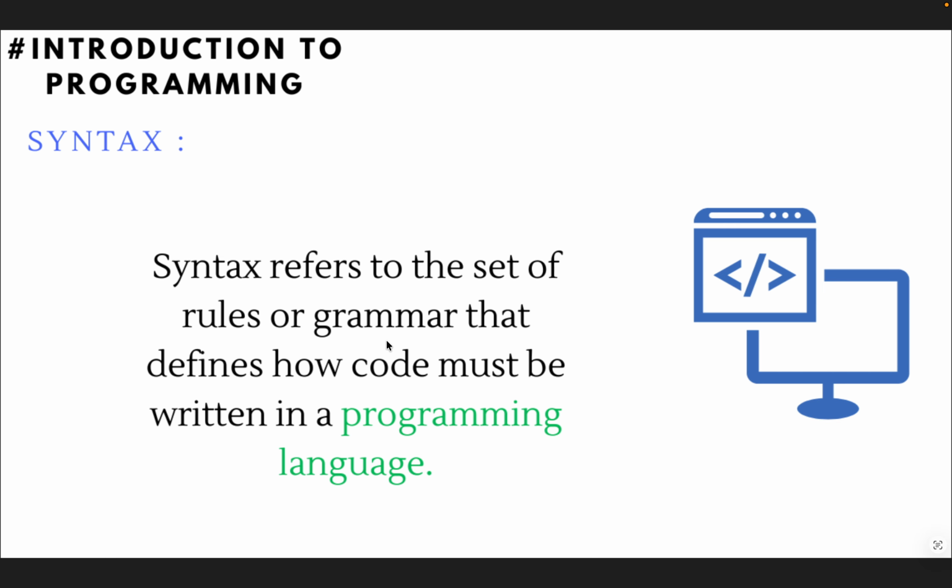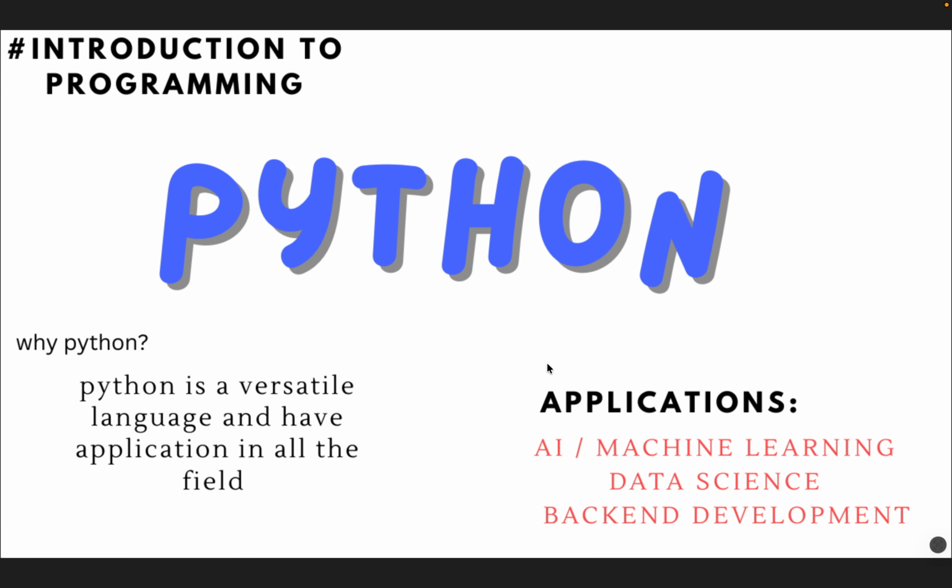So, what is syntax? Syntax refers to a set of rules or grammar that defines how code must be written in a programming language. And Python. Why do we use Python, or why do we write code in Python? Python is a versatile language and has applications in many fields. In the evolving AI era, Python is used in artificial intelligence, machine learning, data science, backend development. Python is very useful in backend development and it is very important for getting a job in many companies.